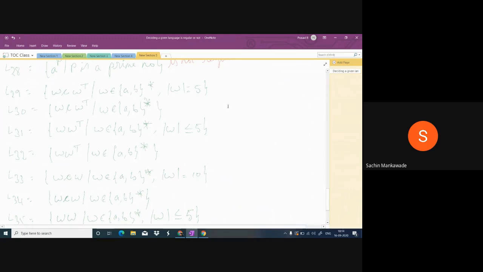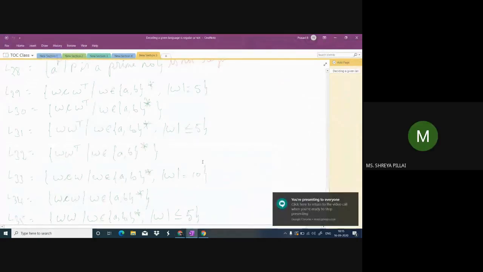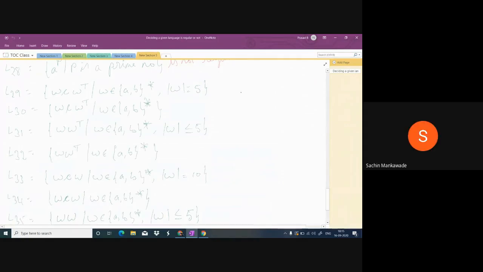Anybody please respond. Sir, it is regular because the value is 5. Good. So before C, it can be any combination of A and B, and after C it must be the reverse of the first.